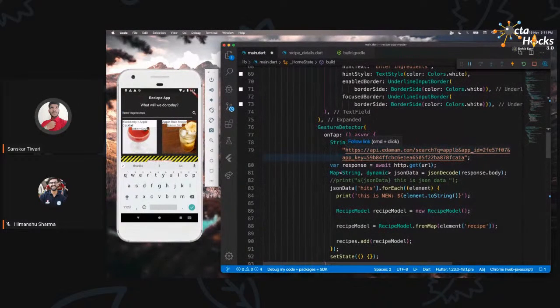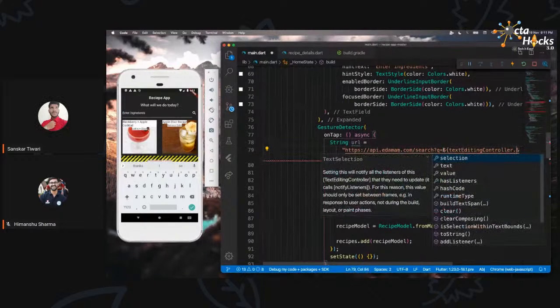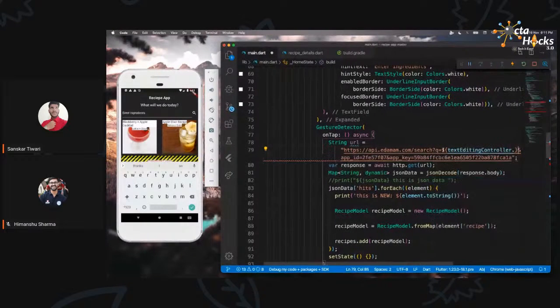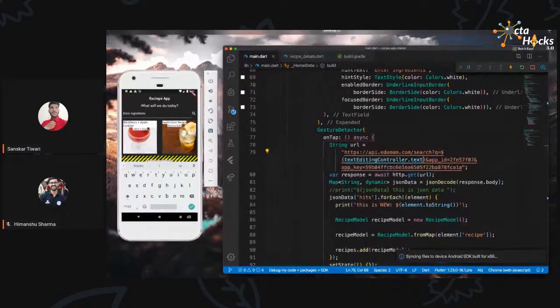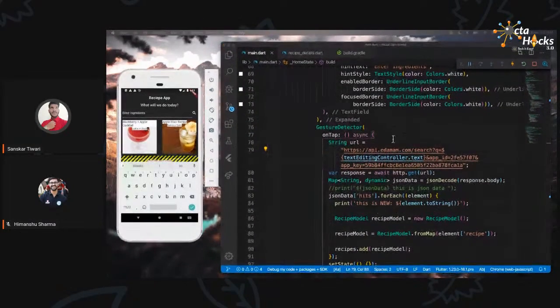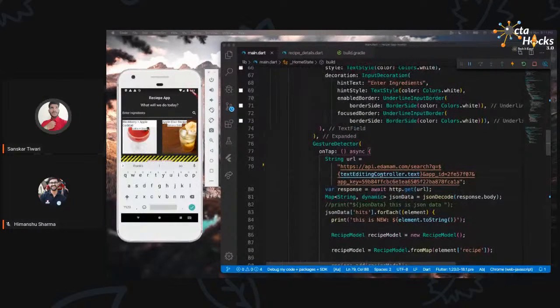So instead of Apple, I'm going to say controller dot text, just make it like that. Basically what I have done is I have provided a controller. What the controller does is, whenever you edit any of the text over here, according to the text which is available over there, we are going to search, right? So we are not going to search for Apple all the time. We are going to search for the different recipes which we want. So now we can test this.